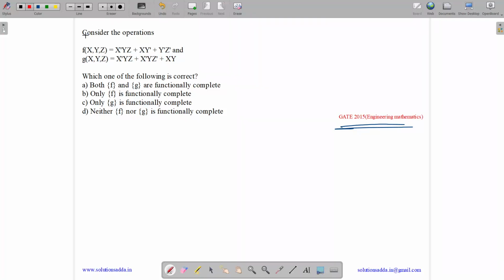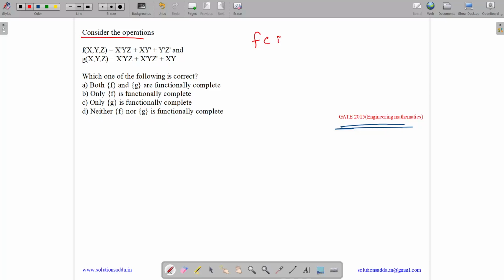So the question states, consider the operations f(x, y, z) = x'yz + xy' + y'z', and g(x, y, z) = x'yz + x'yz' + xy. Which of the following is correct? Both f and g are functionally complete. Only f is functionally complete. Only g is functionally complete. Neither f nor g is functionally complete.